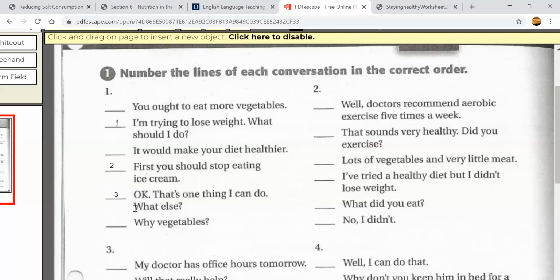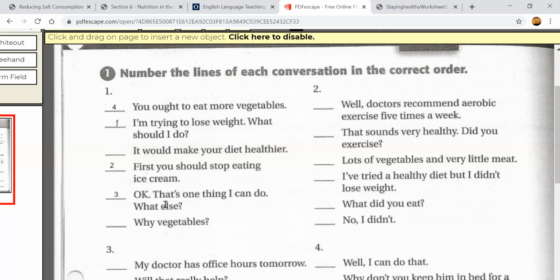Because he asked, what else? What more? What else can I do? What more can I do to be healthy? Maybe it's this one. You ought to, or you should, eat more vegetables. Right? This could be an answer. What else do I do? What more should I do? You should eat more vegetables. Okay, so we'll make that number 4.